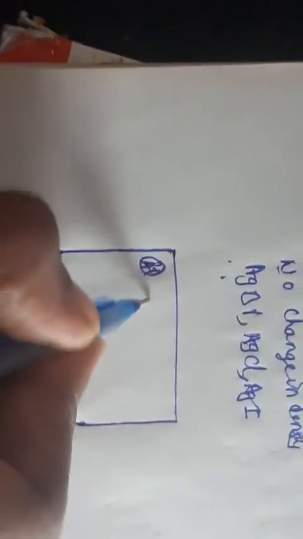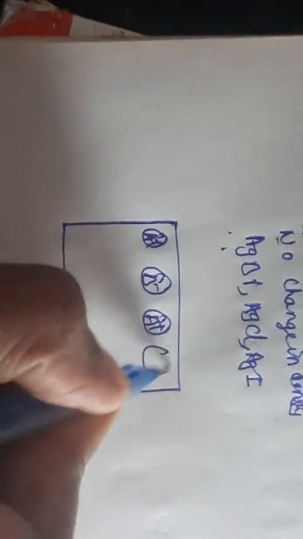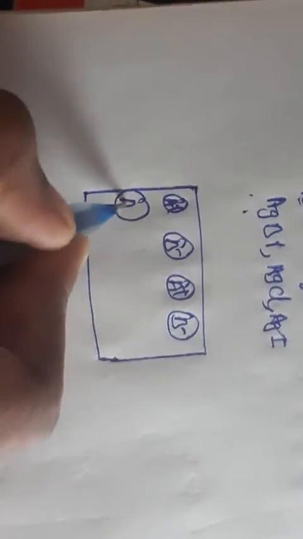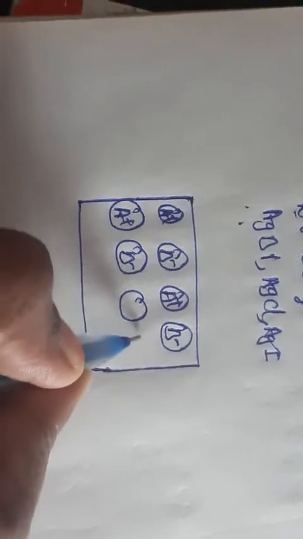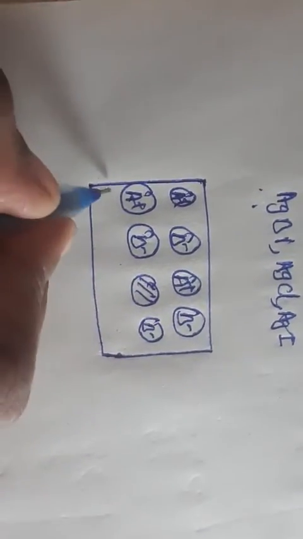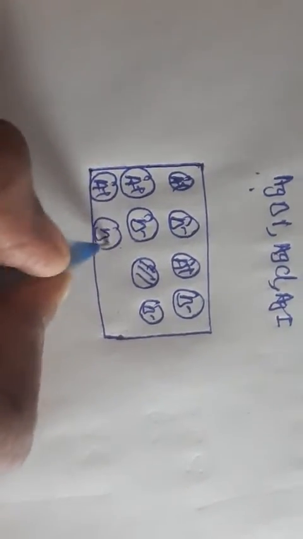Same, A plus, B minus, A plus, B minus we will be taking. Here the cation is missing, as I have told you. Next, A plus, B minus, A plus, B minus.